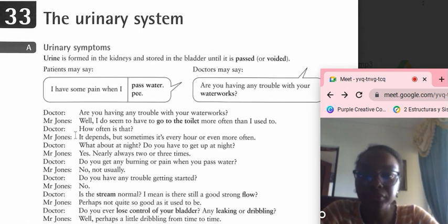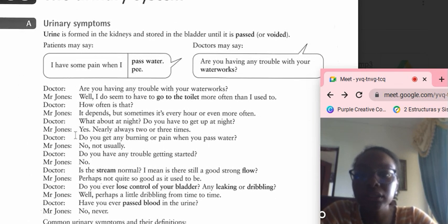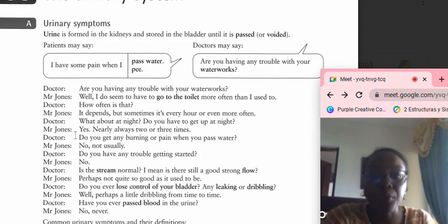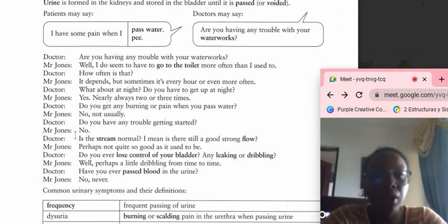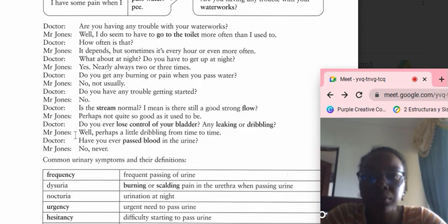Chapter 33. The urinary system. Urinary symptoms. Urine is formed in the kidneys and stored in the bladder until it is passed or voided. Patients may say, "I have some pain when I pass water or pee." The doctor may say, "Are you having any trouble with your waterworks?"